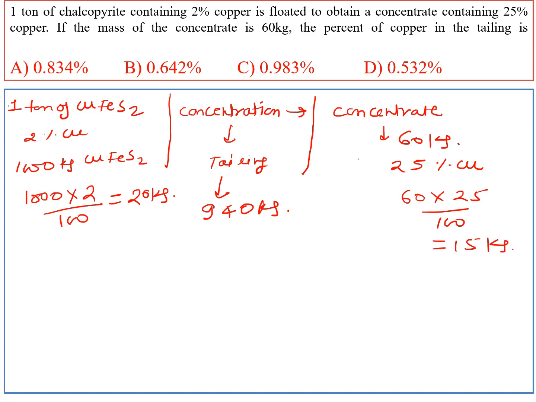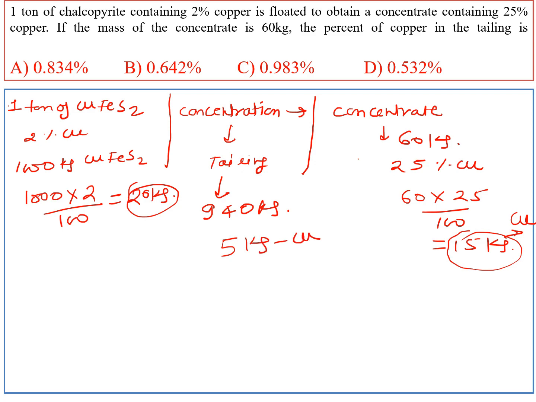Initially it was 20 kg, and in concentrate we get 15 kg of copper. So the copper that went into the tailing is 5 kg.